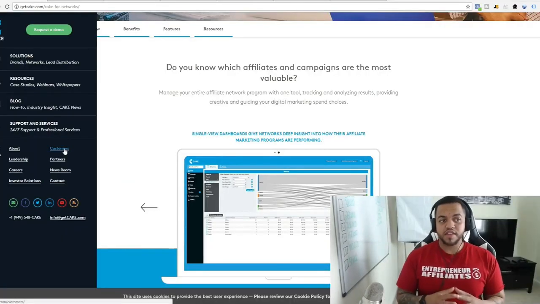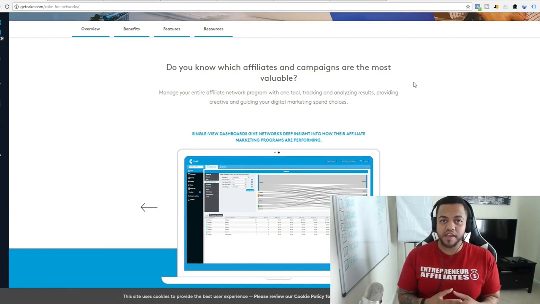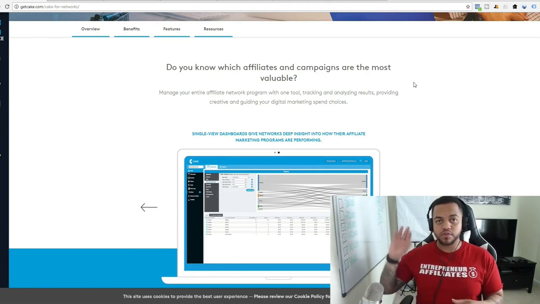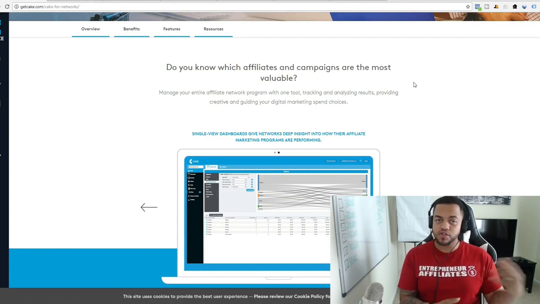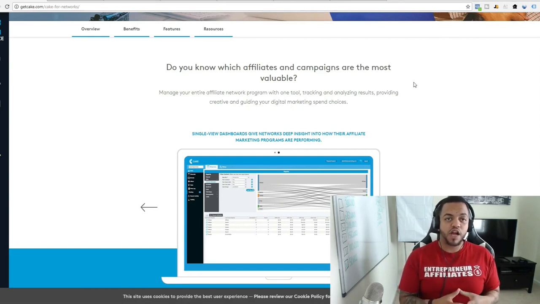So here's an example of Cake. Cake is the infrastructure for the tracking we're actually using. The reason I want you guys to start using Cake over Has Offers, ClickBank and other platforms is because with Cake, you can have more advanced details in your tracking. For example, in future modules, I'll be teaching you Facebook ads. You'll start to learn how beneficial it is to use Cake.